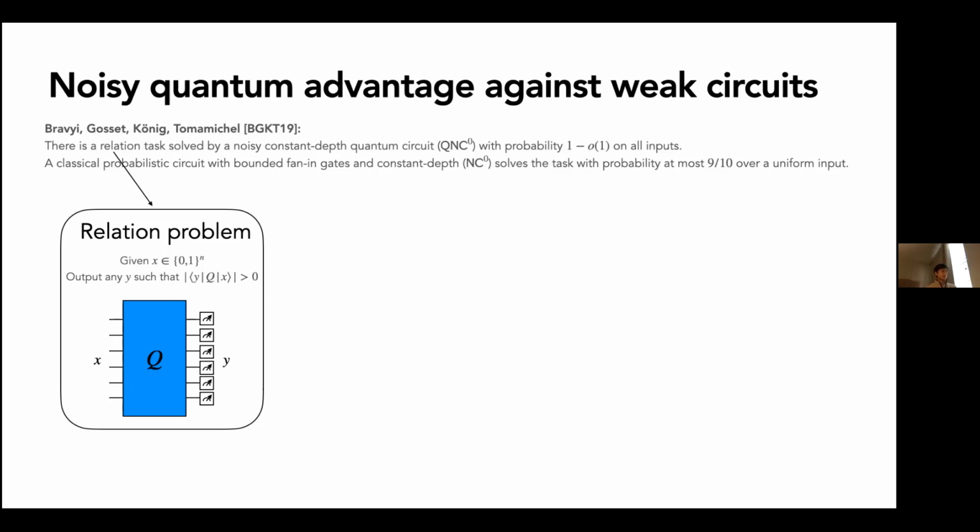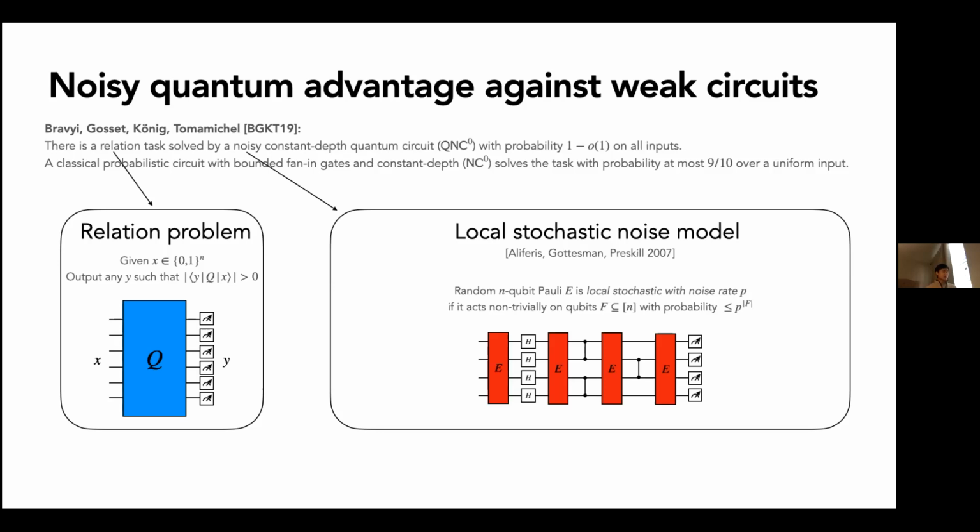Okay, but things get a little bit tricky when you bring noise into the model. And the noise model we'll be dealing with is a local-stochastic noise model. This is defined by Aliferis, Gottesman, and Preskill back in 2007. Basically, you can think about one layer of local stochastic noise as just a random Pauli which has, with high probability, low weight. Okay, so we're going to apply some random Pauli operator at every layer of the circuit. And once we do this, we say that we have a noisy circuit.